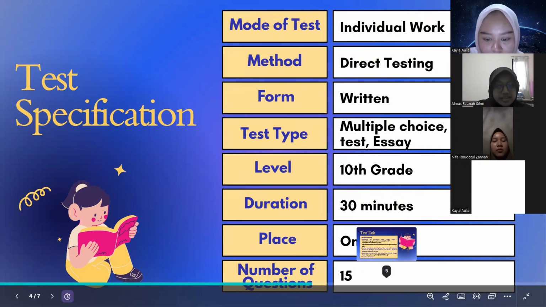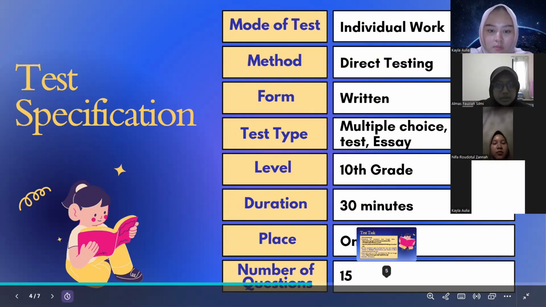And the testing method uses direct testing because students are tested directly on reading skill through a reading text and related questions. And the form of the test is written since the students read the text and write their answers on the worksheet. And for the test type, this assessment uses multiple choice, cloze test, and an essay section.